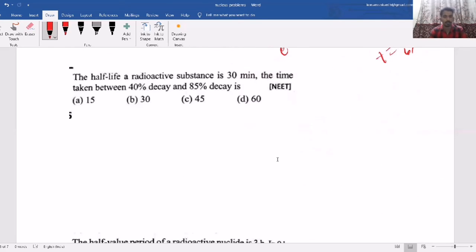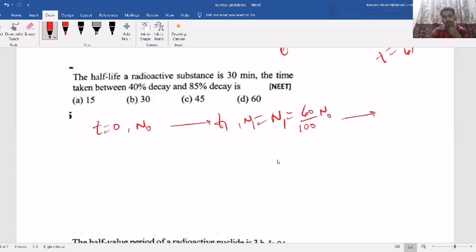Now one more such question. The half-life of a radioactive substance is 30 minutes. The time taken between 40% decay and 85% decay. So how to find this? Let's take at t equal to 0, N naught. Then after time t1, it became, suppose, N1, which is 40% means 40 by 100 of N naught.